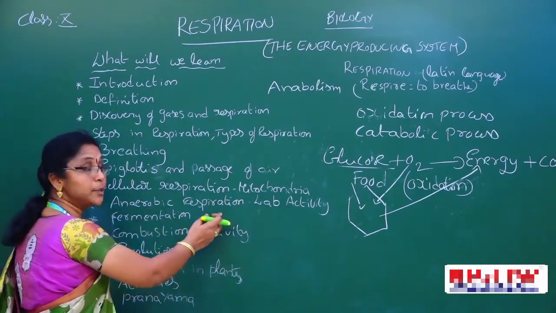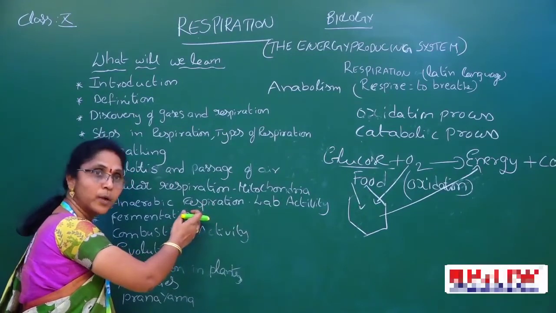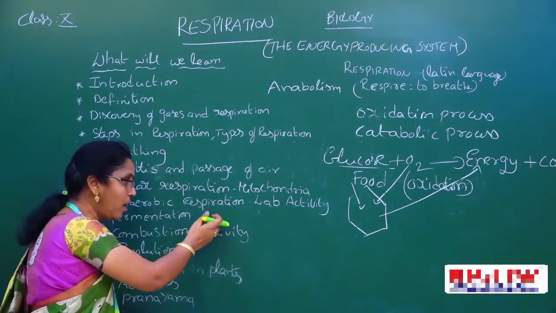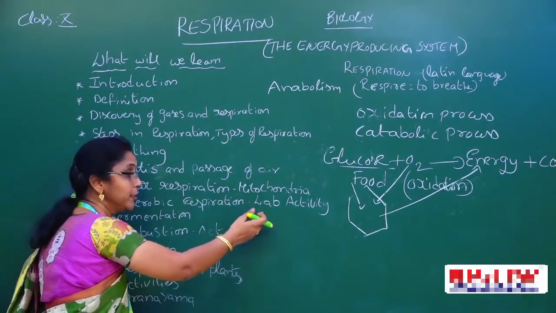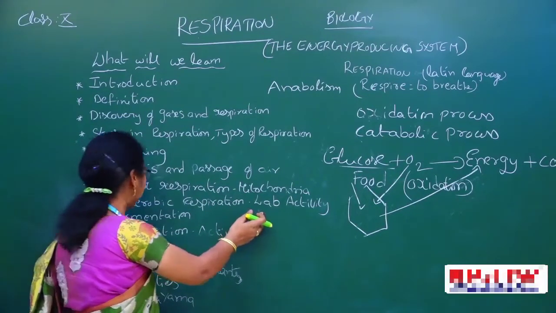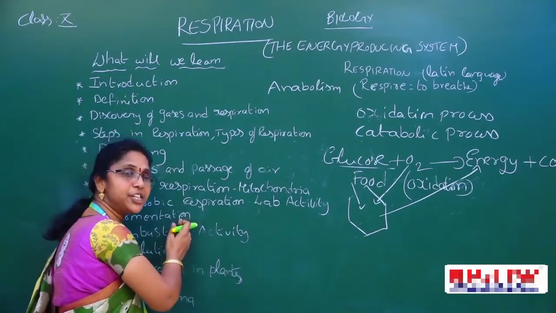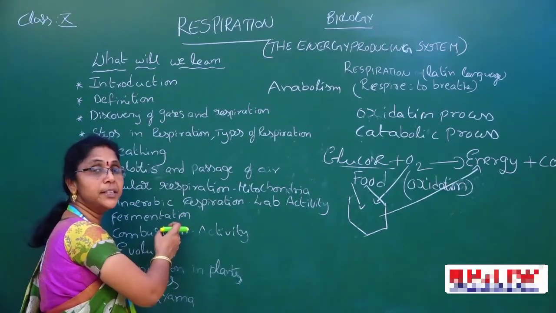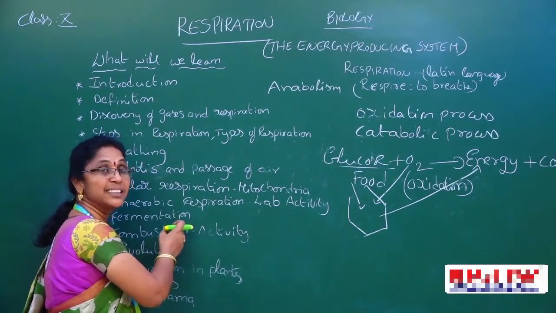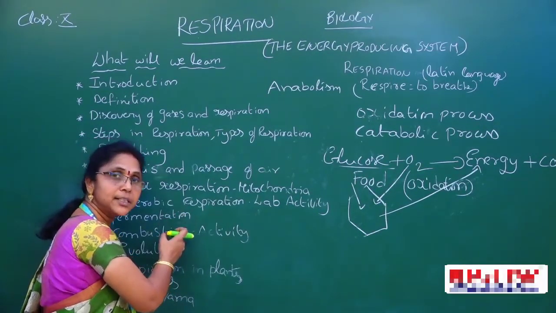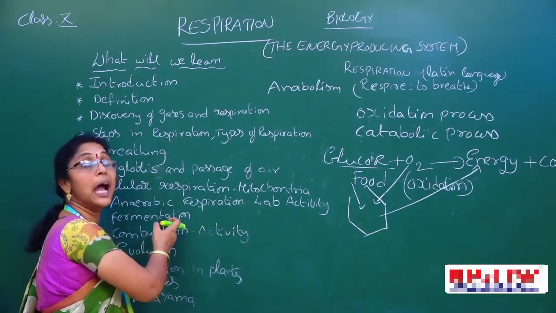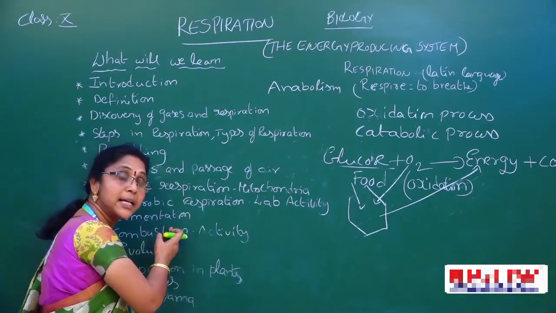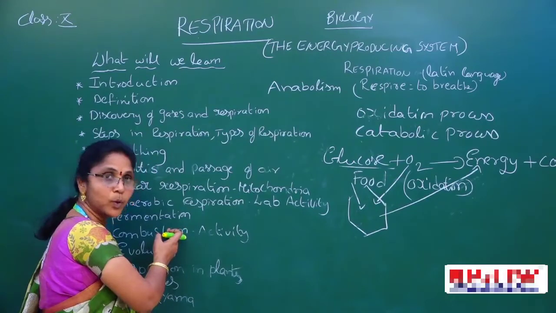Now, anaerobic respiration, in the absence of oxygen. Among that, we will conduct one lab activity. And now fermentation. I think we know that, students. Alcohols, bakery products, beverages, all these products are obtained by the fermentation process.